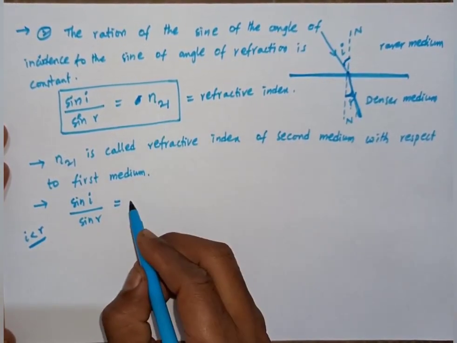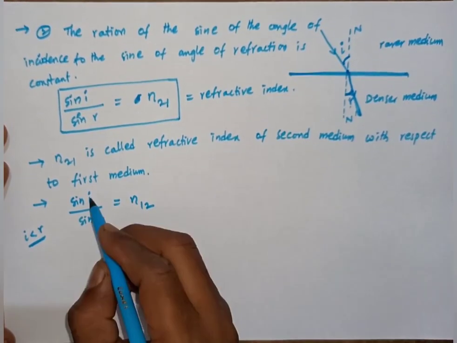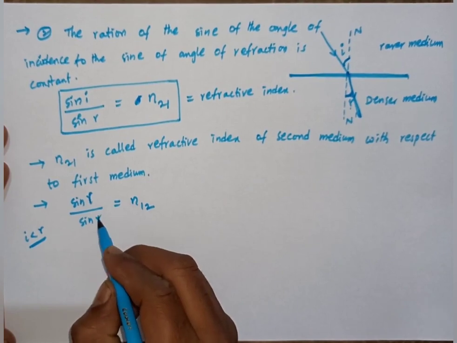So it is taken as n12, or sin R by sin I.